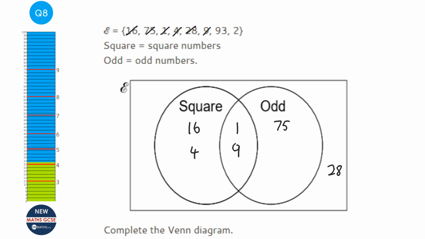93 is not a square number but it is odd. And 2 is not a square number or odd. That's going to go on the outside here. And I like to just add them up, find out how many numbers we've got in our Venn diagram. So 1, 2, 3, 4, 5, 6, 7, 8. And find out how many numbers we should have. 1, 2, 3, 4, 5, 6, 7, 8. So we haven't missed any, because it's quite easy with this type of question to miss a number out.